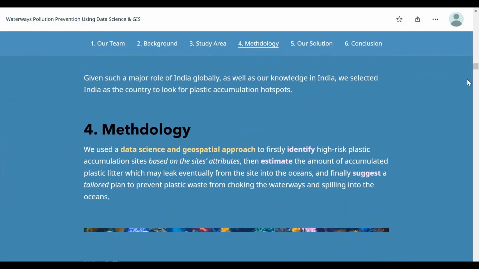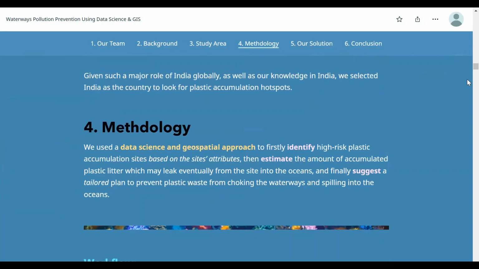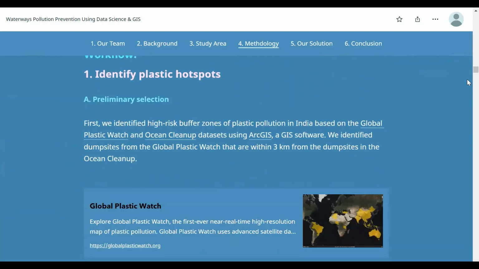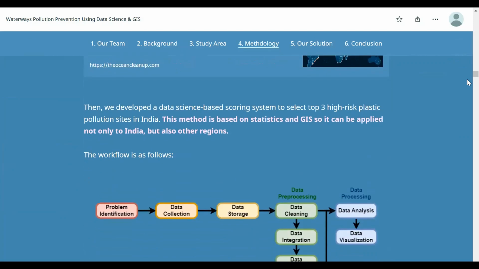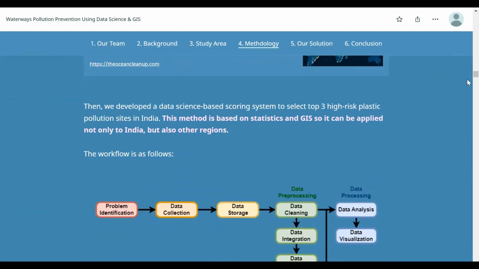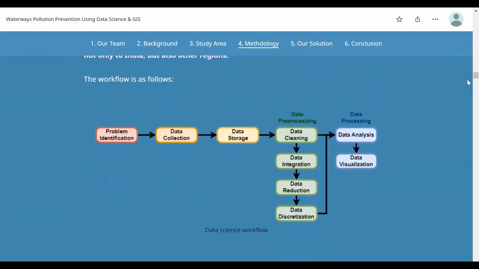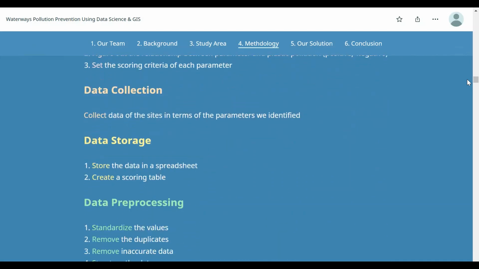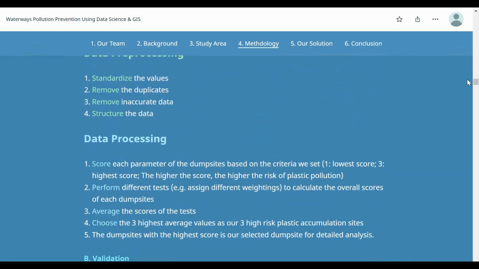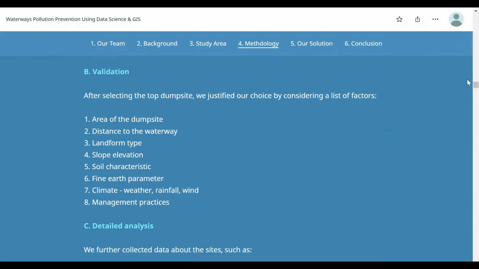We used a data science and geospatial approach to map the plastic pollution risk. First, we identified 10 most important factors affecting plastic pollution, figured out the relationship between parameters and plastic pollution, and set the scoring criteria. Then we collected the data and put them in an Excel sheet. The highlight of our solution is the data pre-processing and processing part. We clean, structure, and analyze the data. More will be explained later. After finding the top sites, we further validated the test results with local characteristics. Based on the results, we came up with our solution.